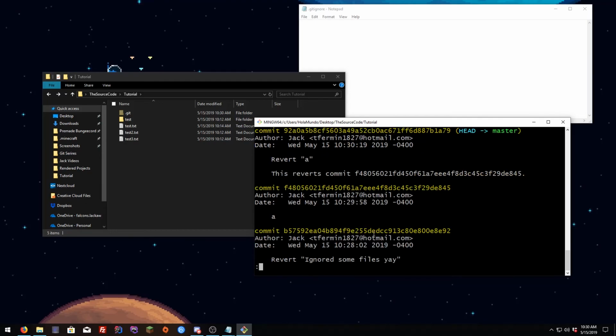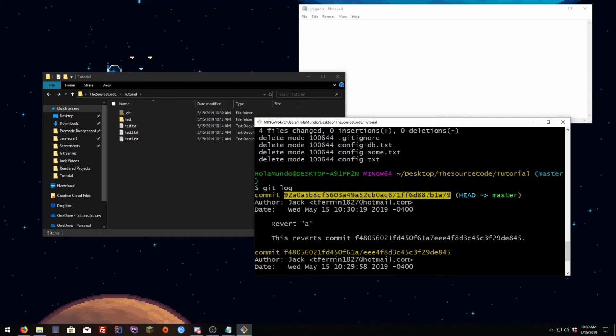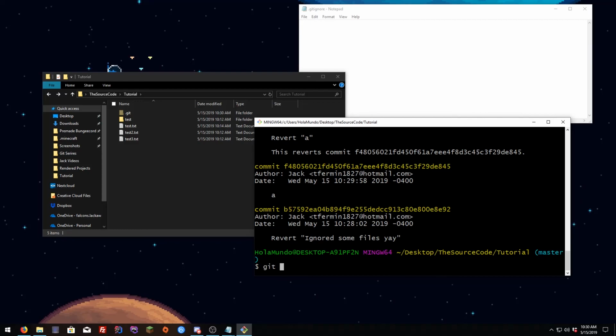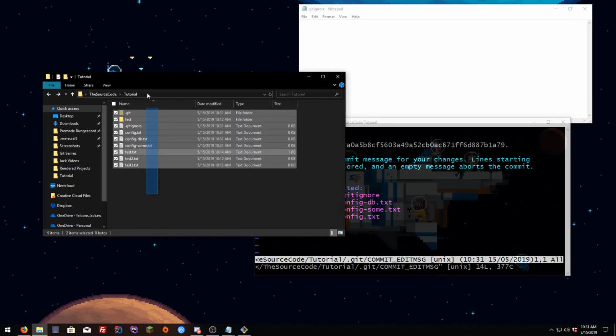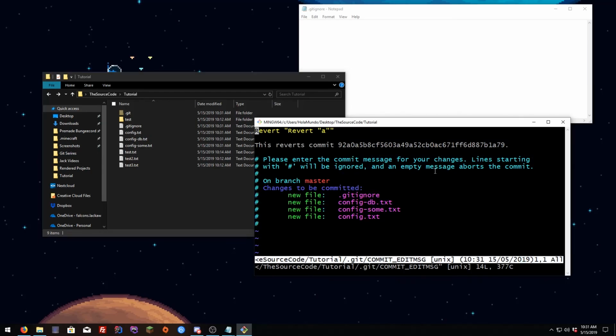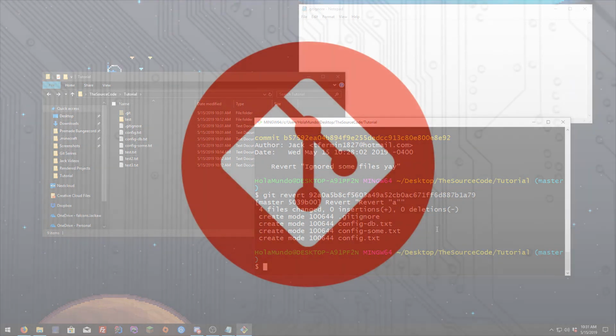If you check the log, you're gonna see that here it says revert, and this reverts the commit, this one. So if we want to revert the revert, I know that sounds weird, we copy this hash, hit Q, and then git revert and Shift Insert, hit enter, and you're gonna see that the files got back to our possession again. So here, let me just do semicolon write and quit, and that is it. That's as easy as it seems, yes.